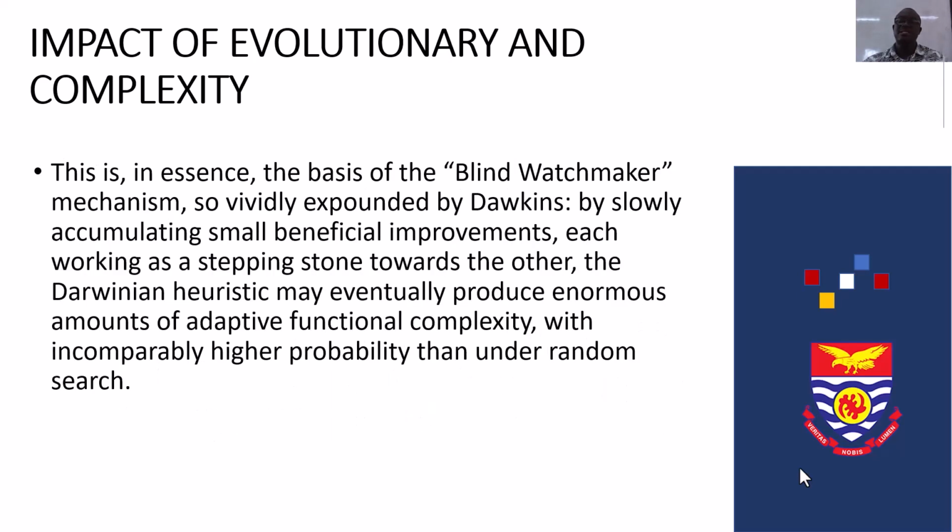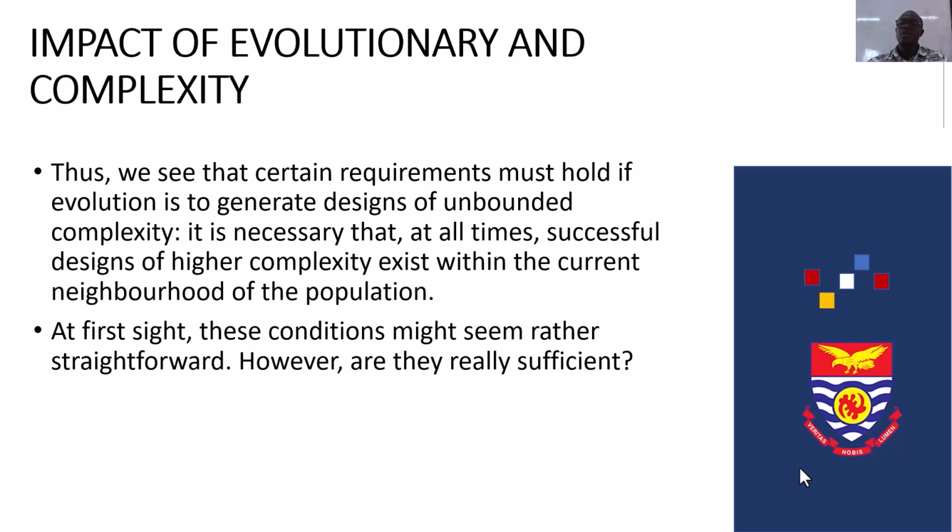This is, in essence, the basis of the blind watchmaker mechanism, so vividly expounded by Dawkins. By slowly accumulating small beneficial improvements, each working as a stepping stone towards the other, the Darwinian heuristic may eventually produce enormous amounts of adaptive functional complexity with incomparably higher probability than under random search.